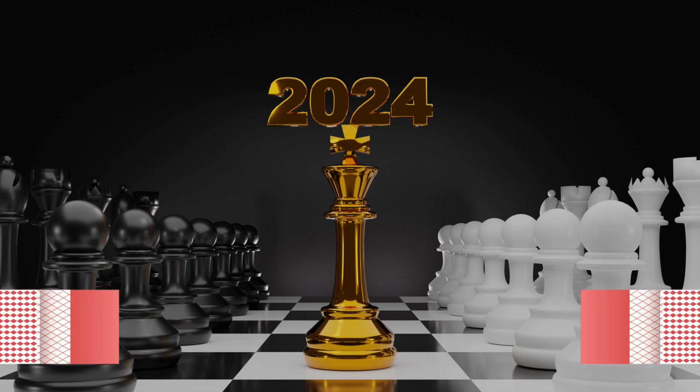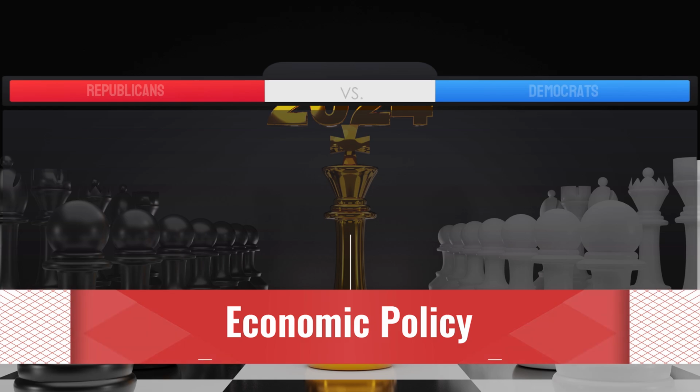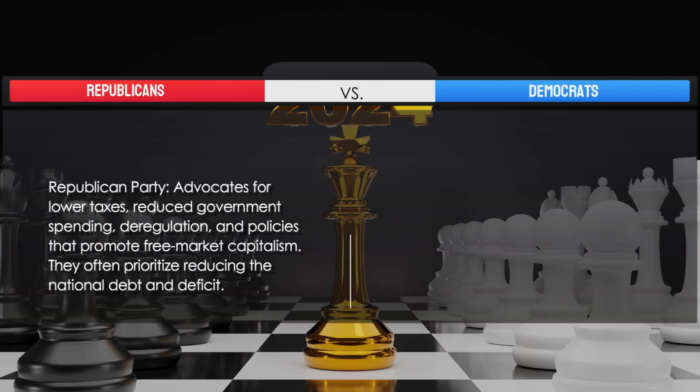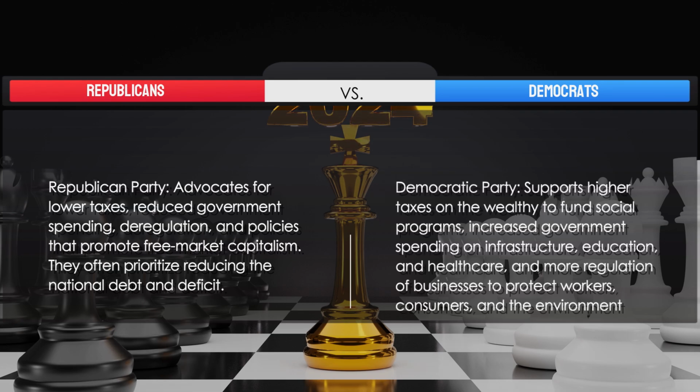2. Economic policy. Republican Party advocates for lower taxes, reduced government spending, deregulation, and policies that promote free market capitalism. They often prioritize reducing the national debt and deficit. Democratic Party supports higher taxes on the wealthy to fund social programs, increase government spending on infrastructure, education, and healthcare, and more regulation of businesses to protect workers, consumers, and the environment.